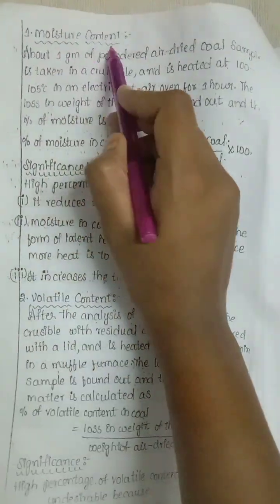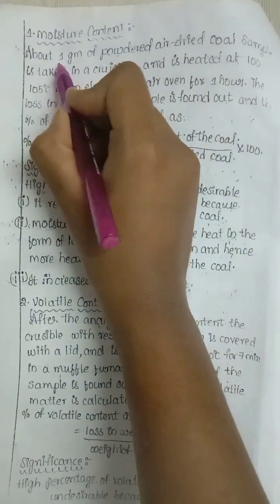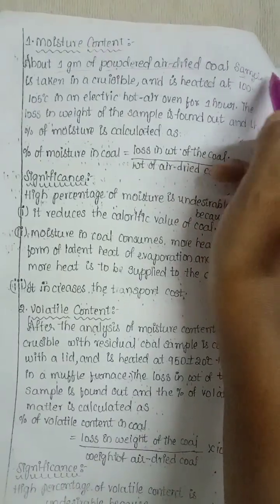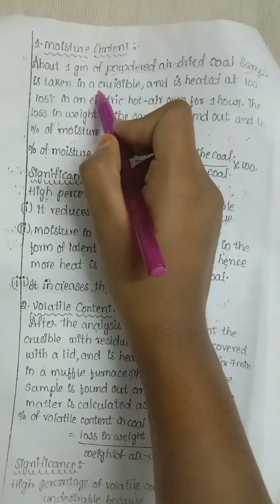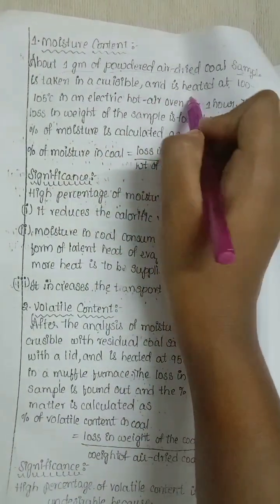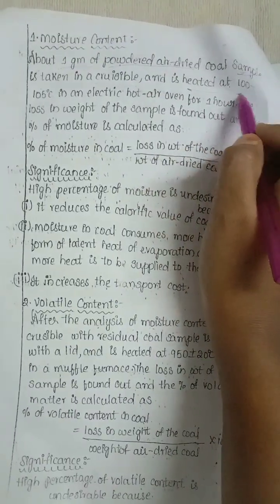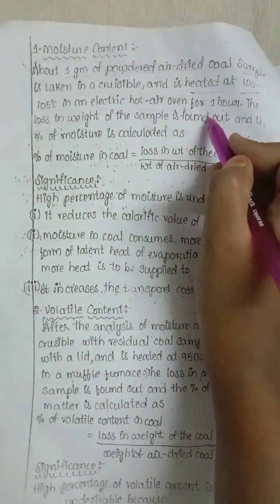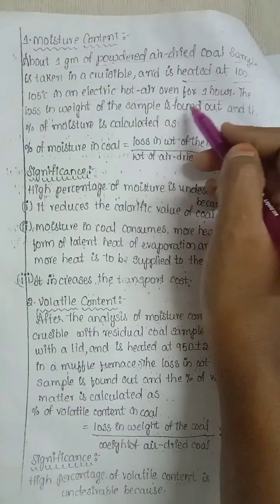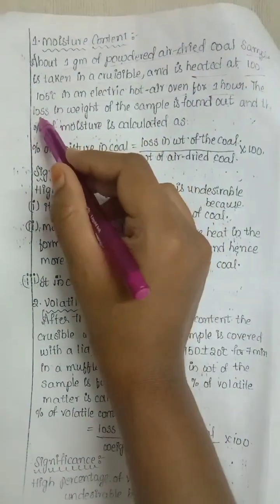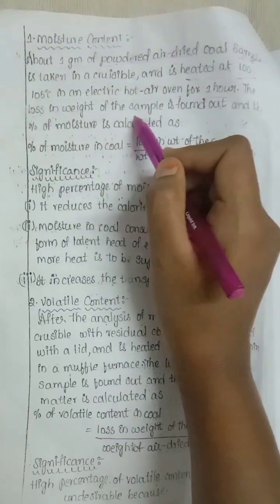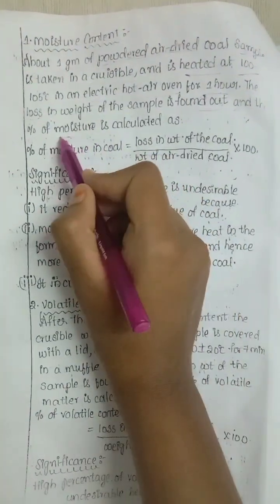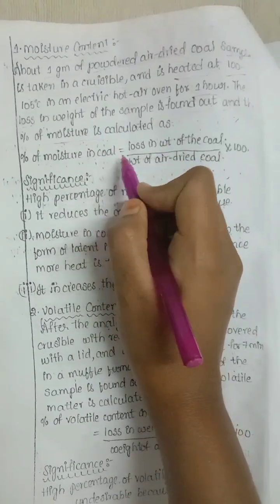The first is moisture content. It is the process of adding 1 gram of powdered air-dried coal sample to a crucible and heating it at 100 to 105 degrees in an electric hot air oven for 1 hour. This results in a loss in weight, from which the moisture content can be calculated.